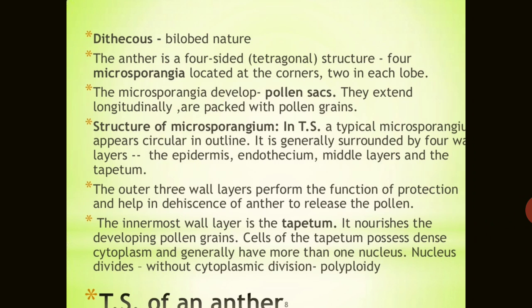In the dithecous condition, we know that it is bilobed in nature. Two lobes are joined together. The anther is four-sided, a tetragonal structure, with four microsporangia located at the corners, two in each lobe. The microsporangia develop into the pollen sacs.